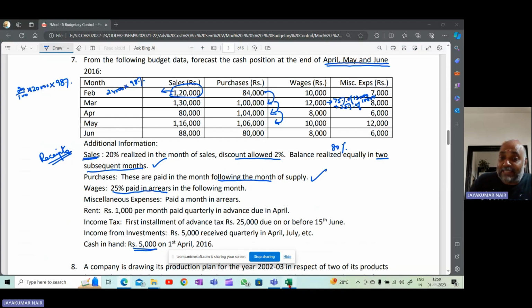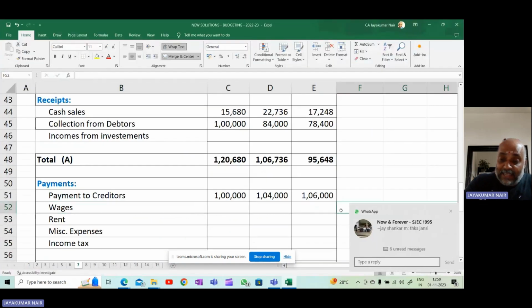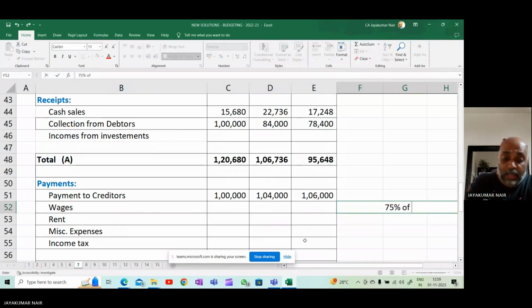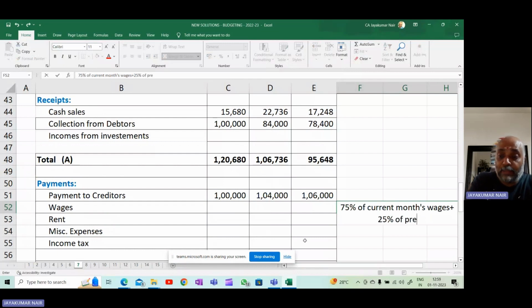In a very simple manner, I can write here one note to understand it better. I'll say 75% of current month's wages plus 25% of previous month's wages.